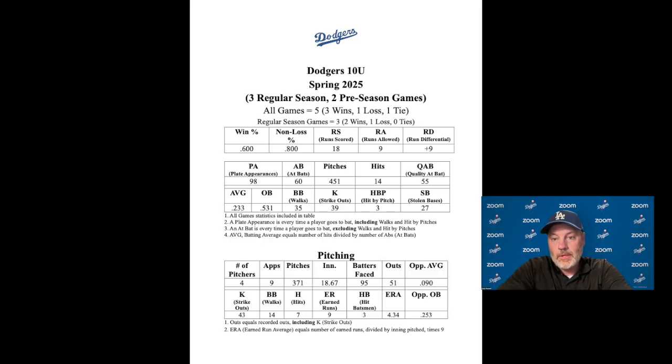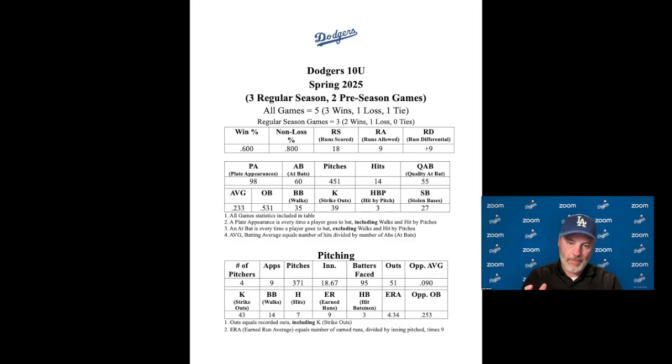We want that number to be a little bit higher, and I think it will after we get some work in, but that's pretty good for now. Our on base percentage is .531. That means 53% of the time we go up to the plate, we're getting on base.